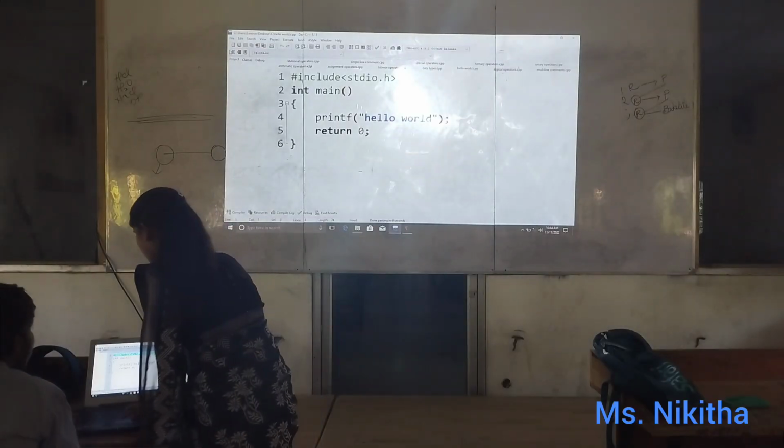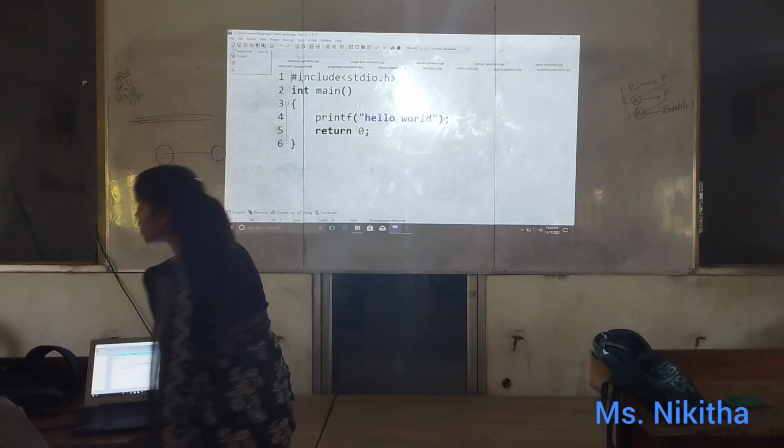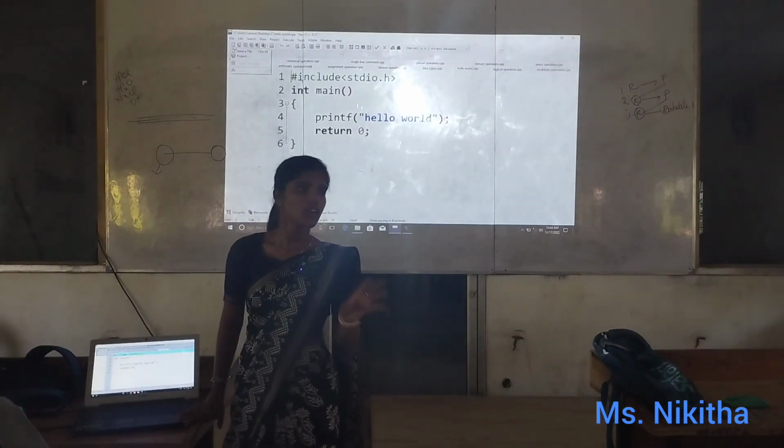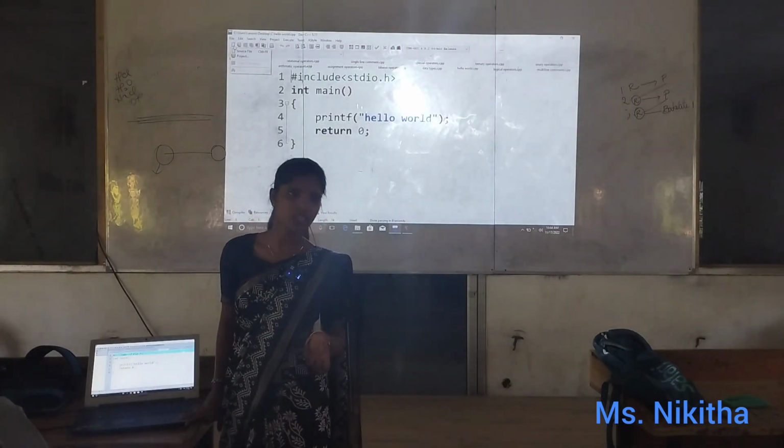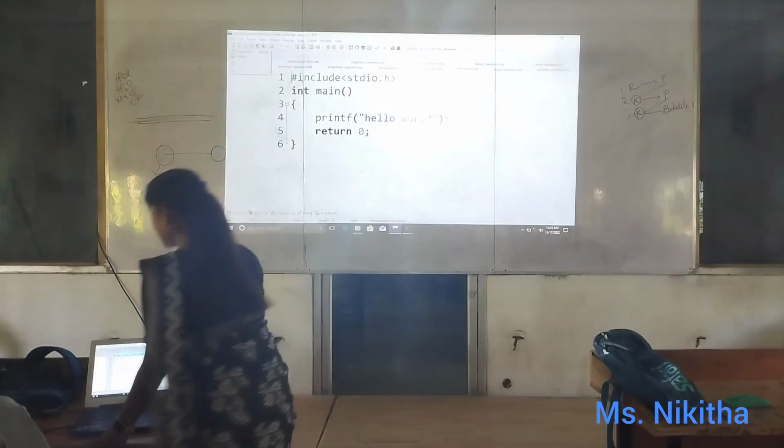Is there a symbol after File? If you click on this symbol you will get source file and project. Now you are only doing normal code, you are not doing a project, so project is not needed for you. So what you have to open?